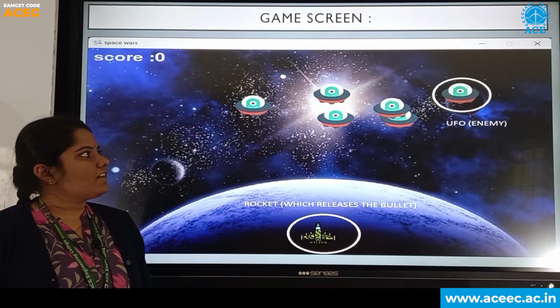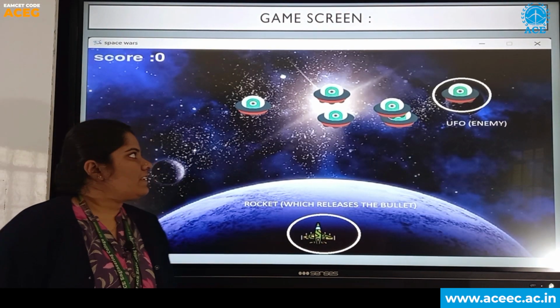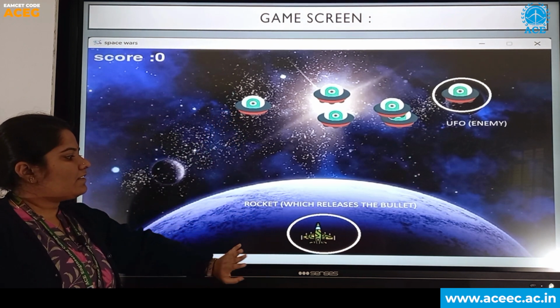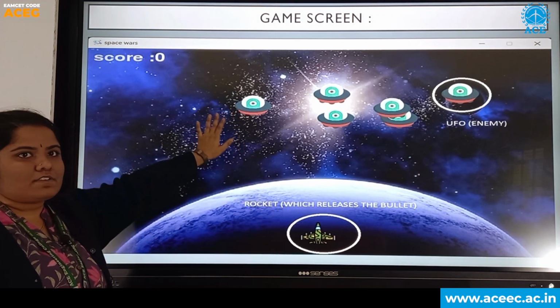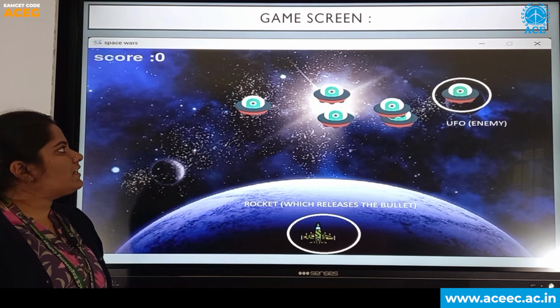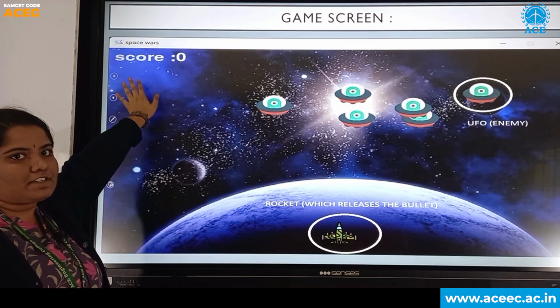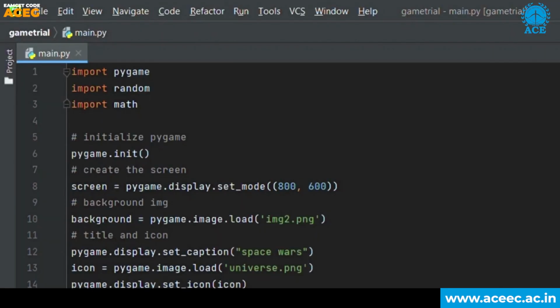This is the game screen of our Space Wars game, and in this we have multiple UFOs, and this is the rocket. And this rocket shoots the bullets towards UFOs, and whenever the bullet hits the UFO, the score displayed on our scoreboard will be increased by 1. So now let's look into the code.